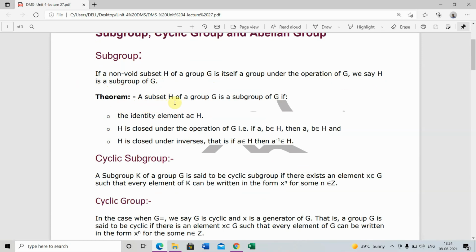Theorem: a subset H of a group G is a subgroup of G if the identity element e belongs to H, H is closed under the operation of G, that is, if a, b belong to H, then ab belongs to H, and H is closed under inverse, that is, if a belongs to H, then a inverse belongs to H.